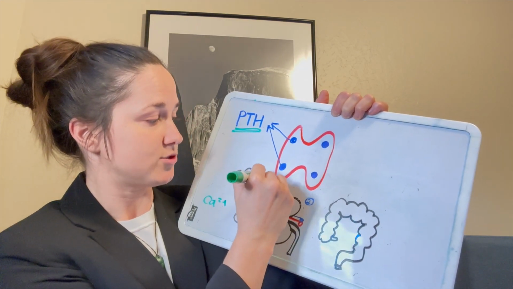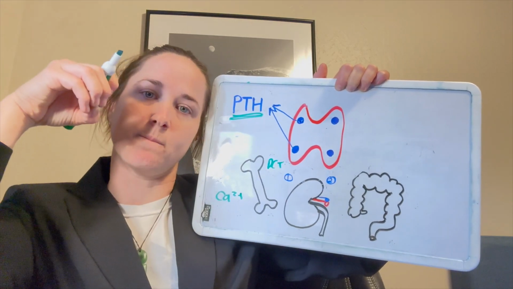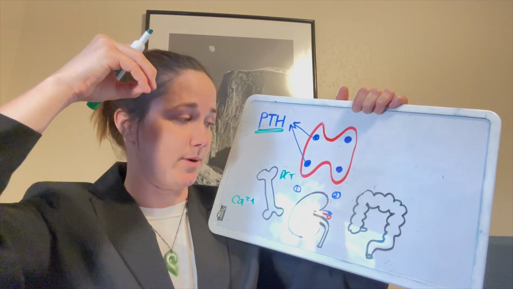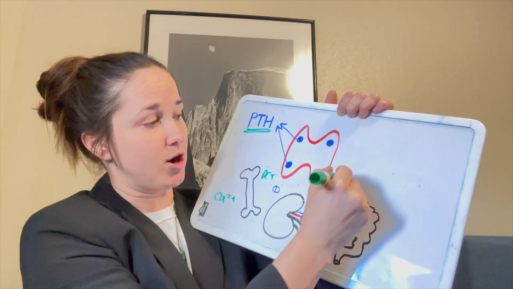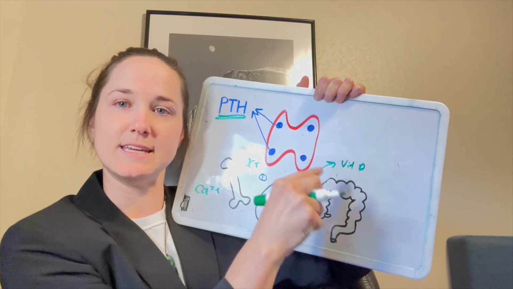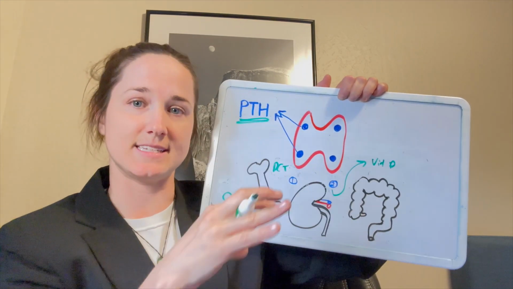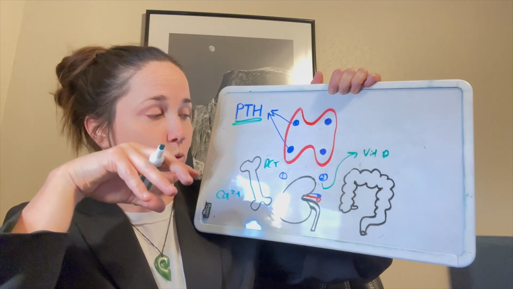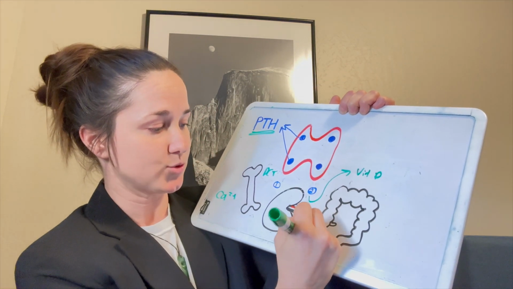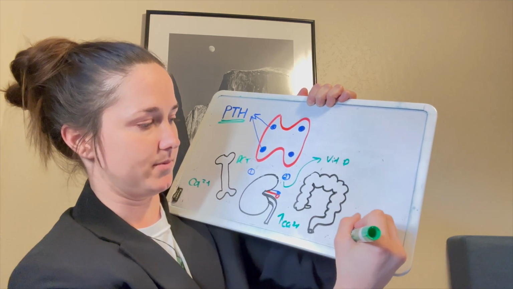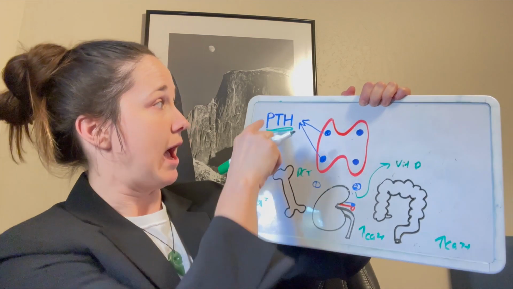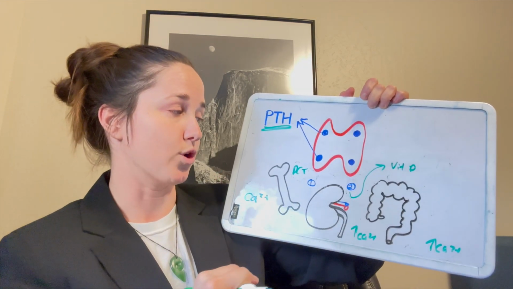Second, we're going to move on to the kidney, and there's two mechanisms within the kidney. First, it acts on the distal convoluted tubule to reabsorb more calcium from the filtration system and put it back into the body. The second way is that the kidney can activate vitamin D. Vitamin D then comes over to the colon and in a similar manner will tell the colon to reabsorb more calcium into the system. And in these three ways, you have more calcium in the bloodstream, through how the PTH targets these three organs.